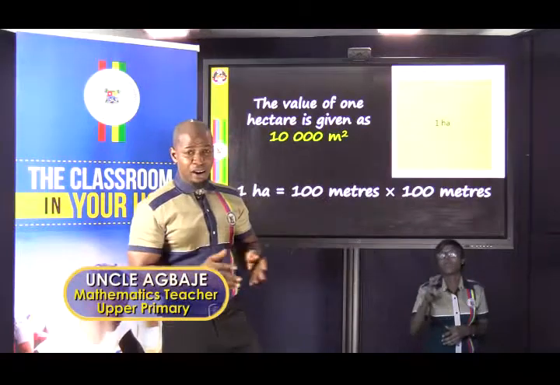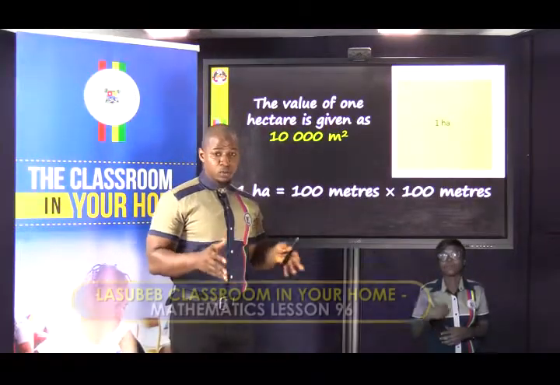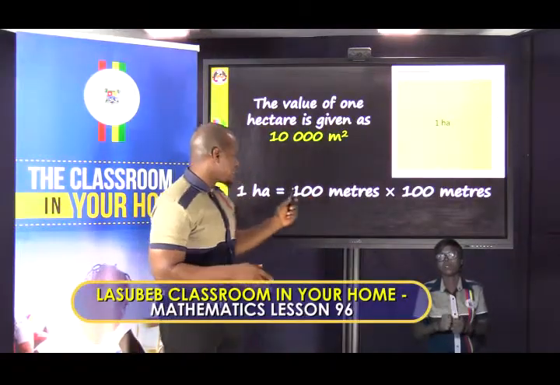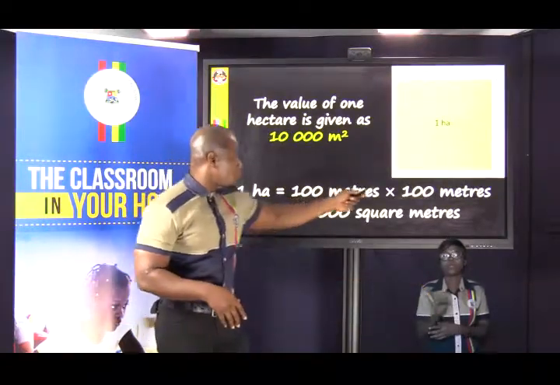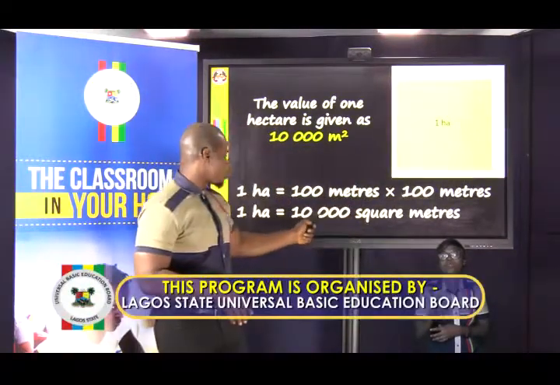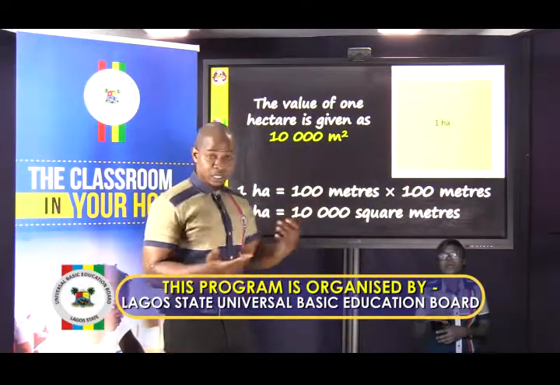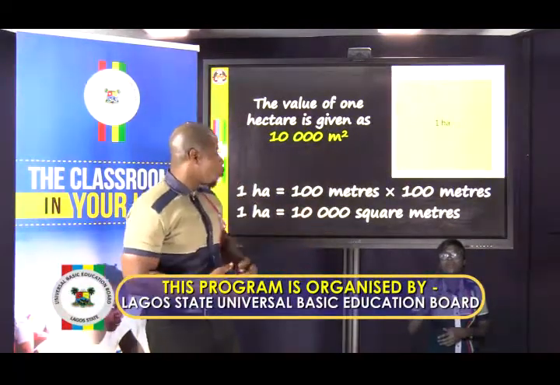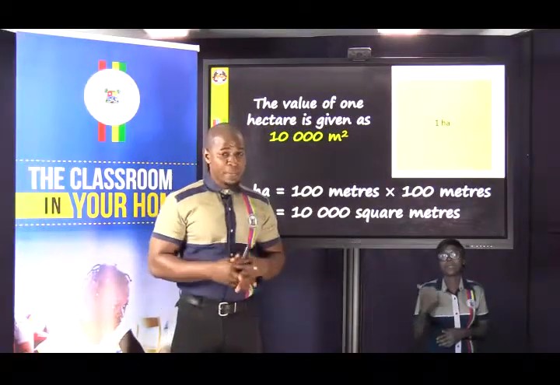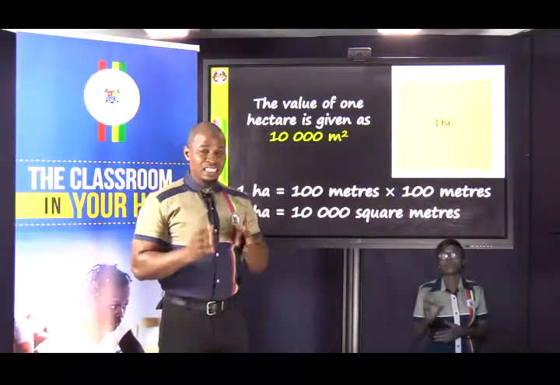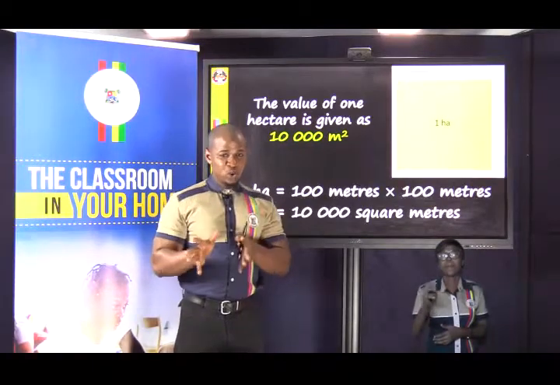So if you find the area of that square parcel of land, then we multiply length times breadth. Now 1 times 1 is 1. Then we'll collect all the zeros, 1, 2, 3, 4. And that is 4 zeros, and then square meters. So that is 10,000 square meters. So 1 hectare is actually 10,000 square meters.